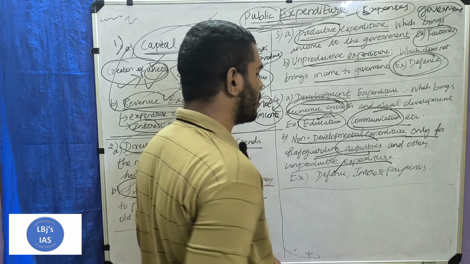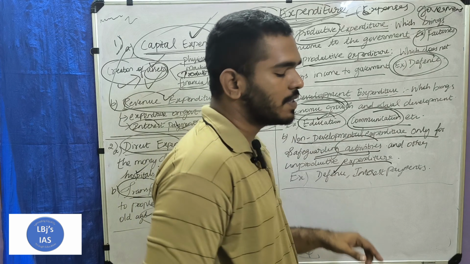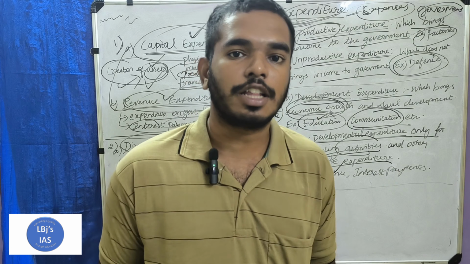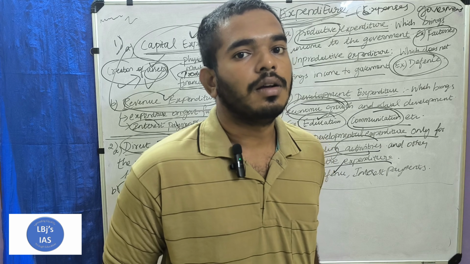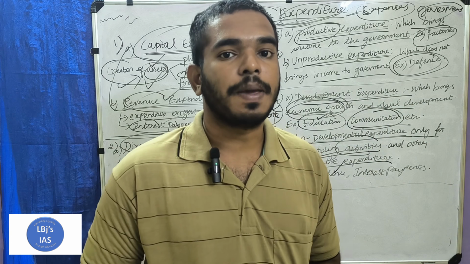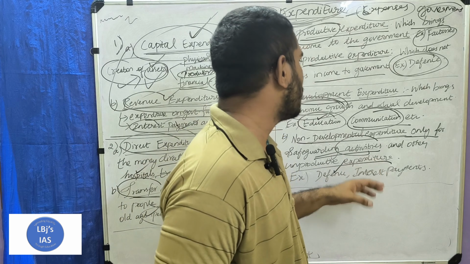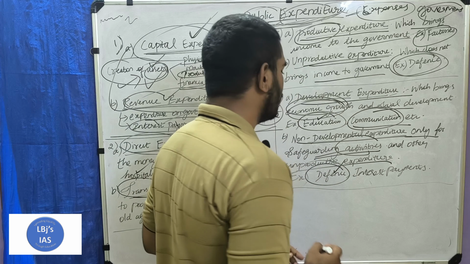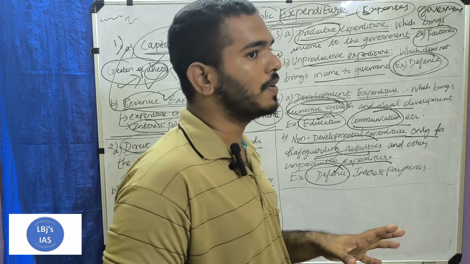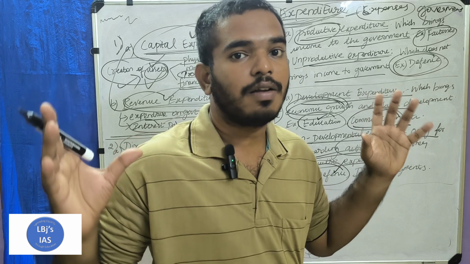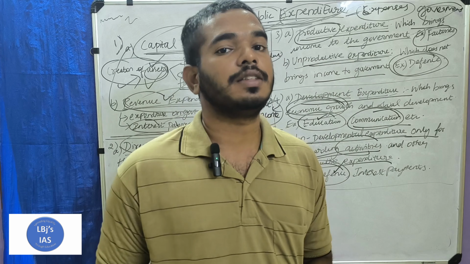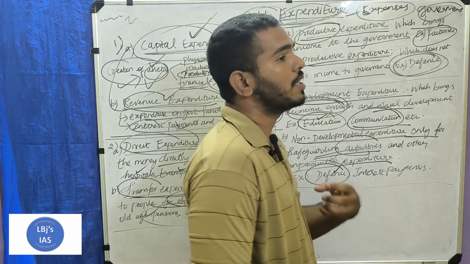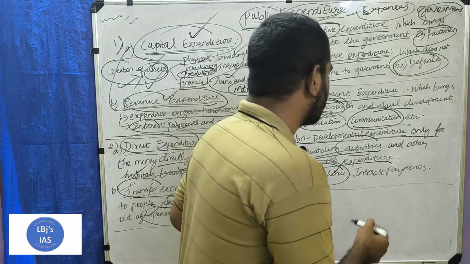We can also take the example of defense here. Defense is used for safeguarding the country, safeguarding the people, safeguarding the assets of the people. But it does not directly give any development. It only gives us safeguarding purposes. We are able to better and efficiently safeguard our country. Production does not come from those assets.